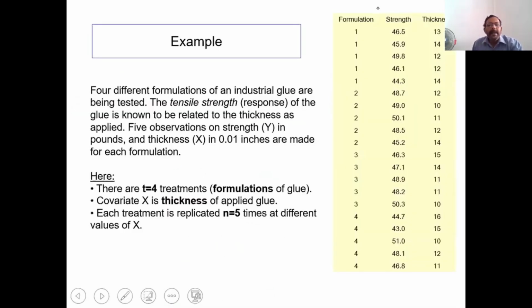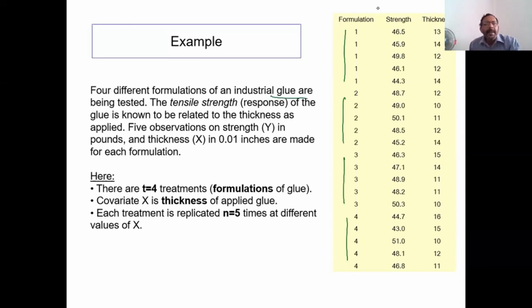There is a small example. You can do it manually. Try this: first look at it manually, then we will see how we can do it using the computer. These are the treatments: first treatment, second treatment, third treatment, fourth treatment. This has to do with the formulation of industrial glue. This gum is being tested, and in engineering you could have studied the tensile strength.